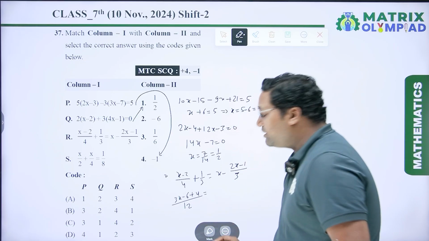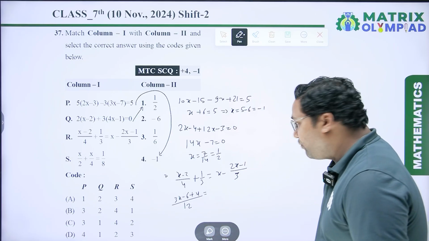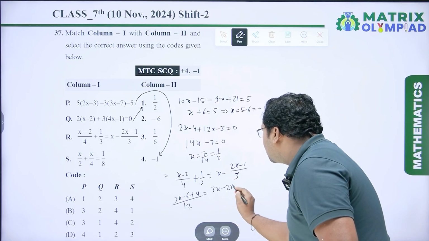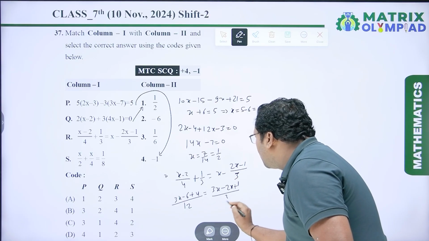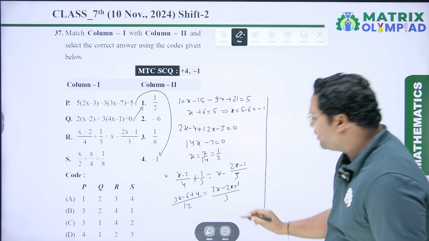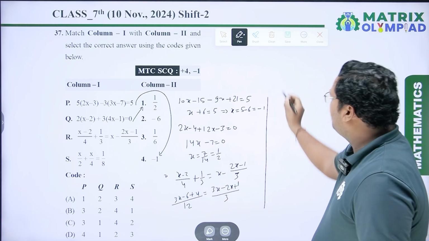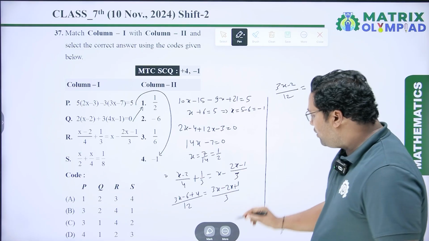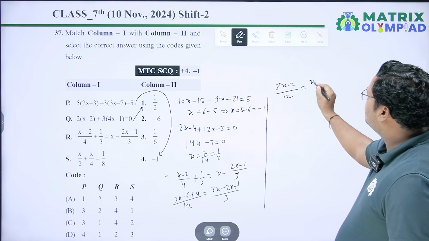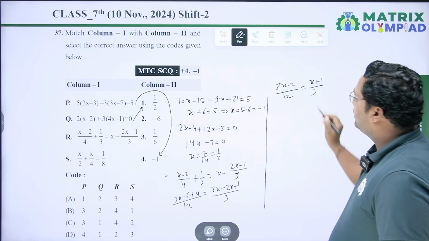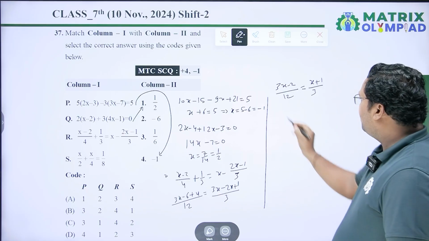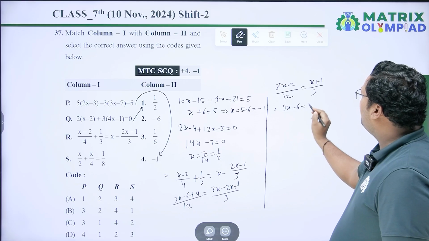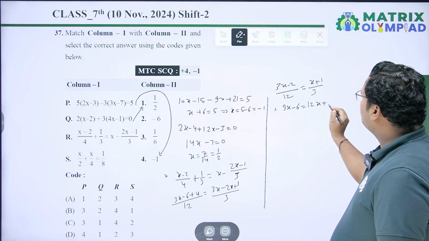4 1s are 4. So it is (3x minus 6 plus 4) upon 12 equal to 3 into x is 3x minus 2x plus 1 upon 3. Now we have to solve this equation again. So 3x minus 6 plus 4 is 3x minus 2 upon 12 equal to 3x minus 2x is x plus 1 upon 3. Now we have to do cross multiplication here. So (3x minus 2) into 3 is 9x minus 6 equal to 12x plus 12.